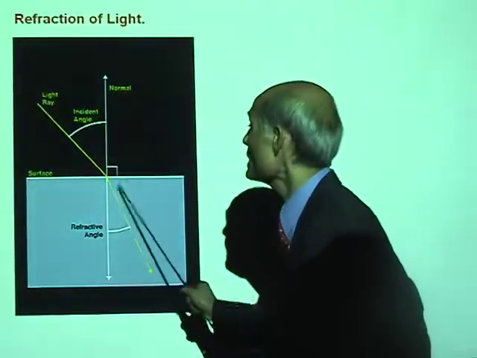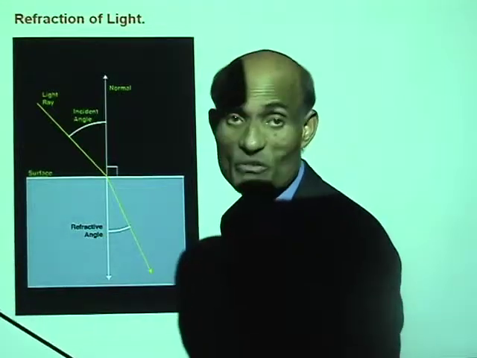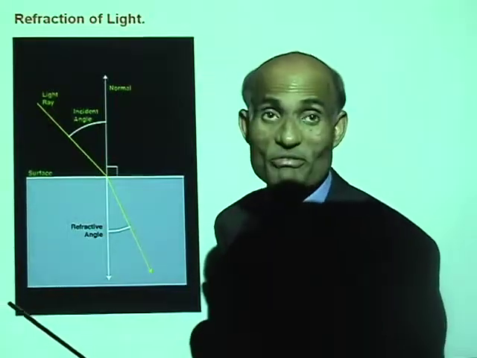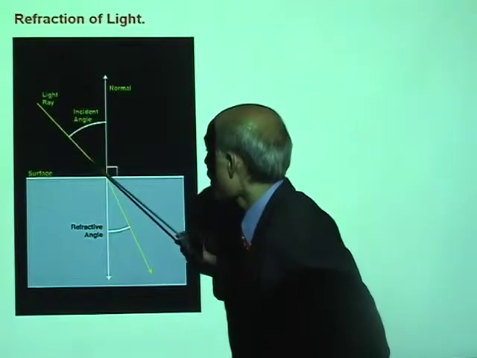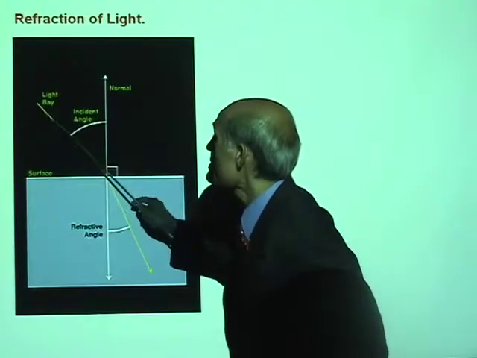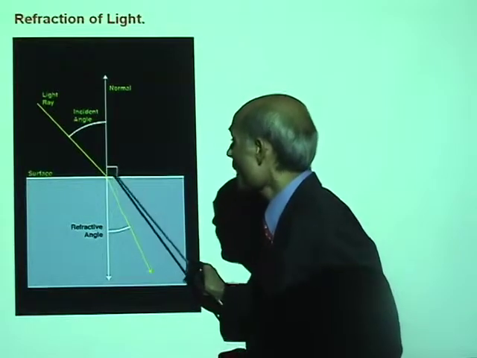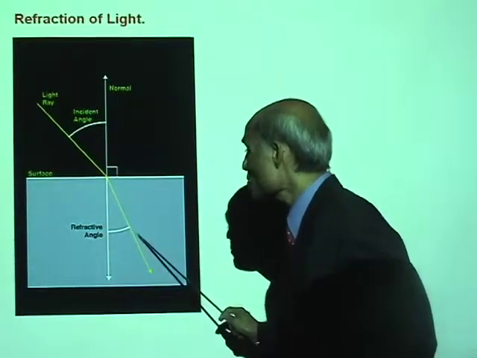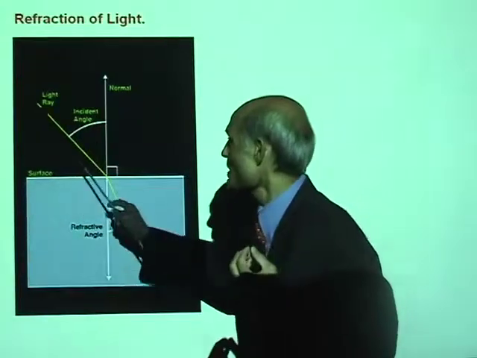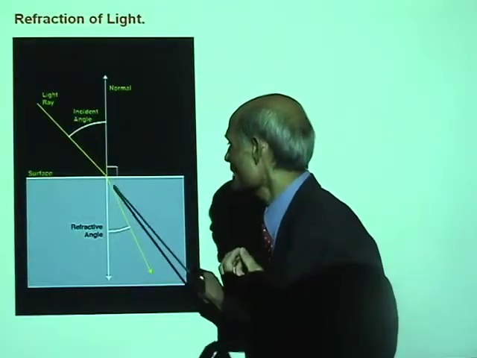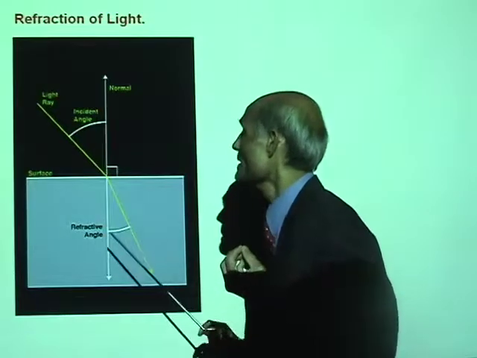That is what you see here, and we have the process called refraction. This ray that falls on the glass is called the incident ray, and the ray that goes into the glass is called the refracted ray. So, we have the incident ray and the refracted ray.